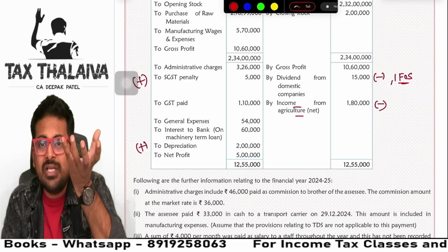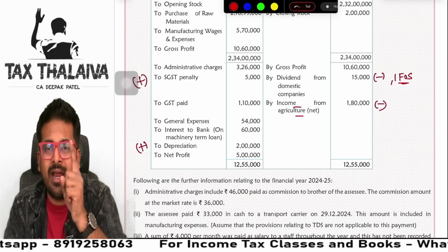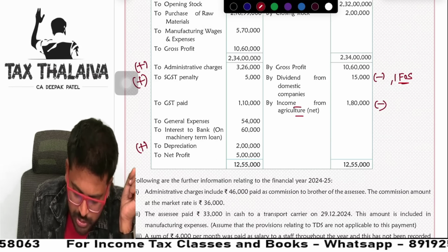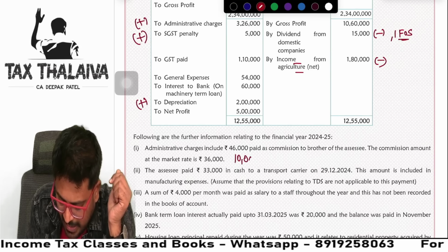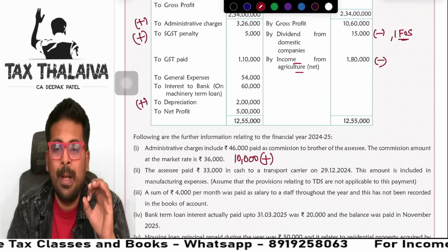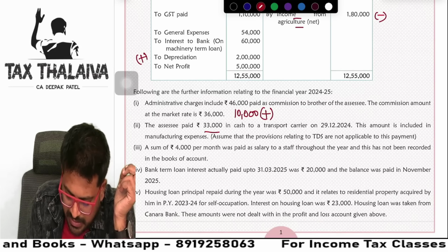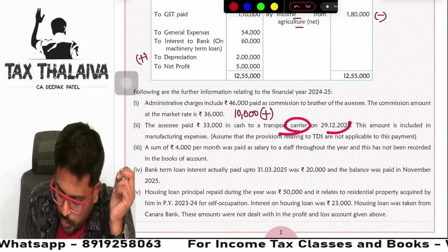So you have to increase your profit now. If you have to increase your profit, you have to add back 10,000 rupees, guys. So you will write here 10,000 add, you will do there, and you will write here 10,000 add to your PGBP. Getting it? Next. Assessee paid 33,000 in cash to transport carrier on 29/12.